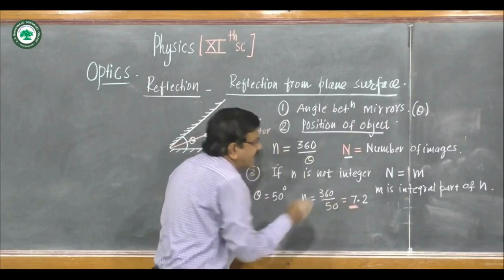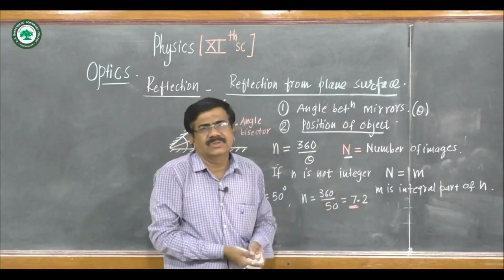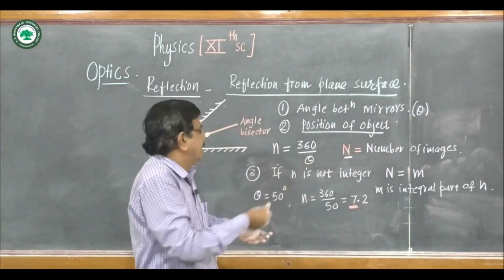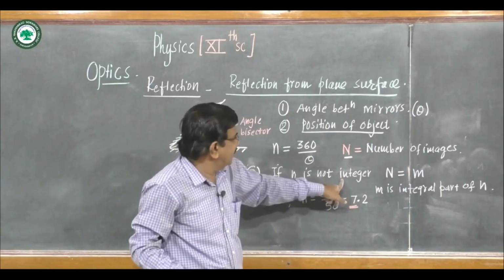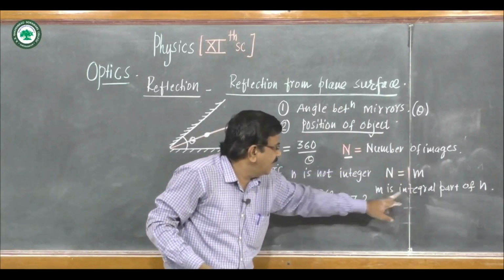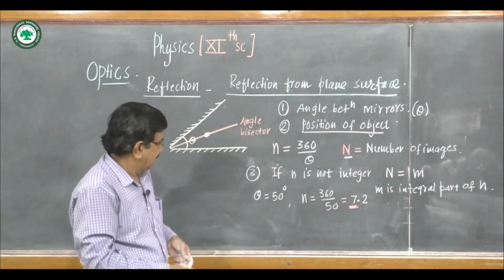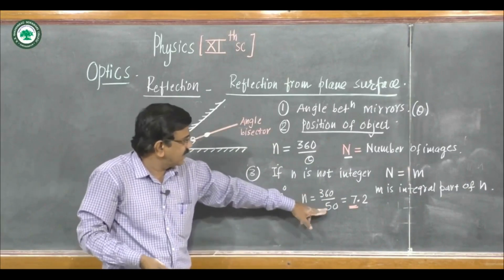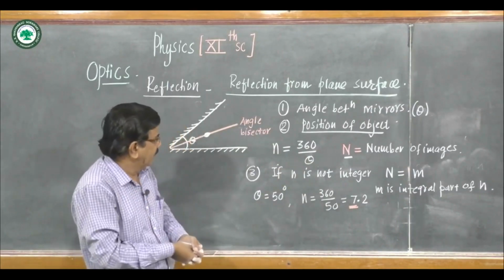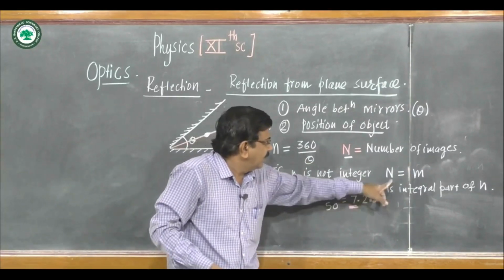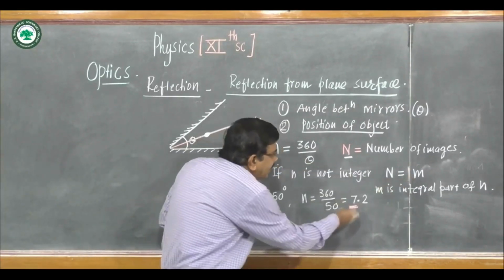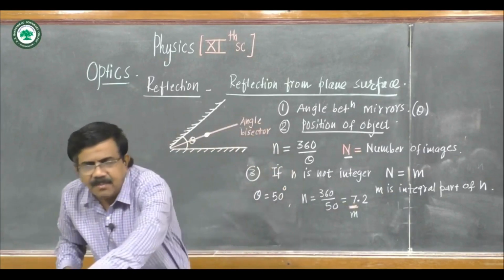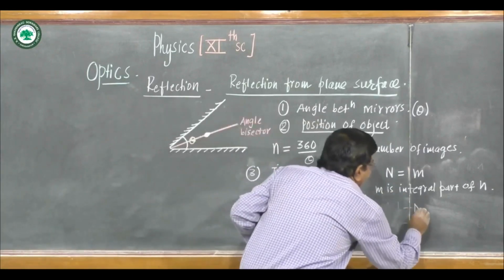In this 7.2, this 7 is the integral part, 2 is the decimal part, after the decimal point. If n is not an integer, then the number of images will be small m, the integral part of that n. For example, if the angle between the mirrors is 50 degree, small n will be 360 upon 50, that is 7.2, which is not an integer. The number of images will be the integral part, we call it m, and hence here the number of images will be 7.